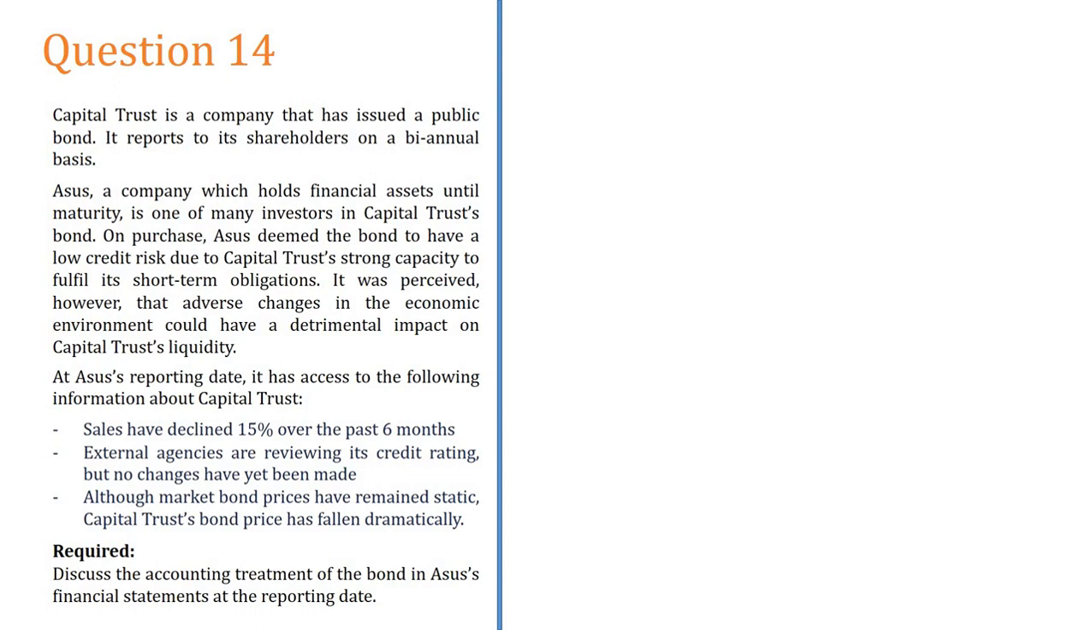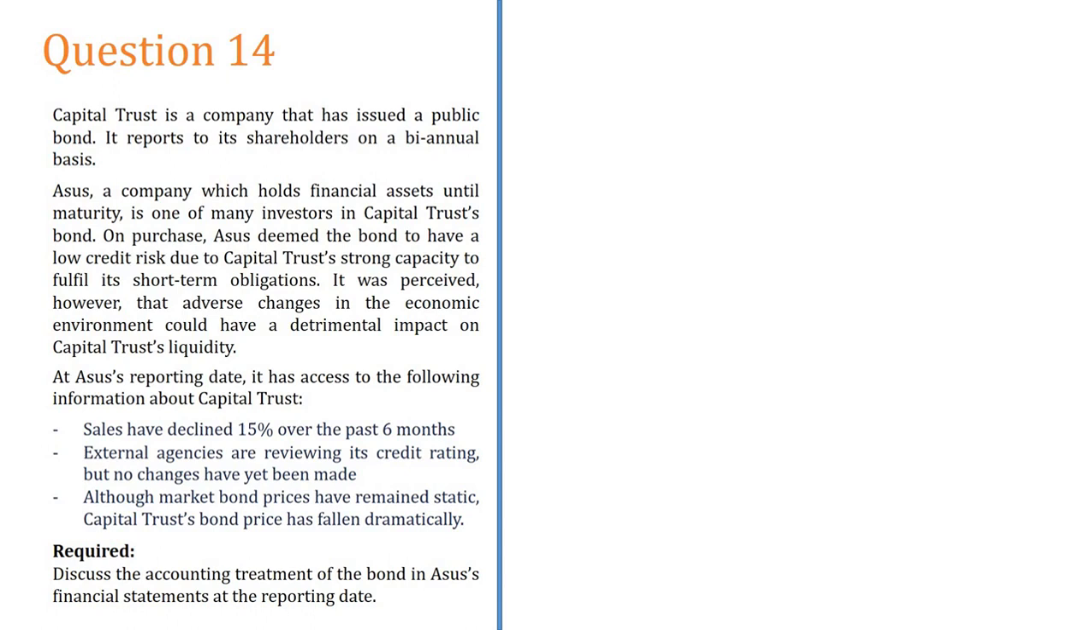We'll see. External agencies are reviewing its credit rating, but no changes have yet been made. You can see that external credit rating. Let's say Fitch has given them a credit rating, but it is still triple B. Although market bond prices have remained static, the Capital Trust bond price has fallen dramatically. The market prices of loans issued by other normal companies are holding up well, but this one has drastically dropped down.